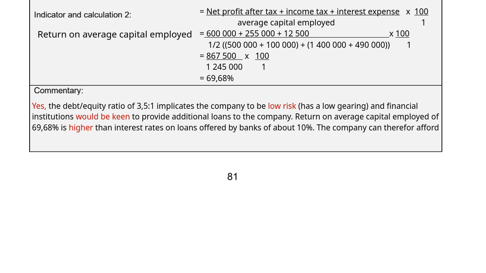Yes, the debt-equity ratio of 0.35 to 1 implies the company is low risk. In other words, it has a low gearing, and financial institutions would be keen to provide additional loans to the company. Return on average capital employed of 69.68% is higher than interest rates on loans offered by banks of about 10%. The company therefore can afford the additional interest as they are positively geared.